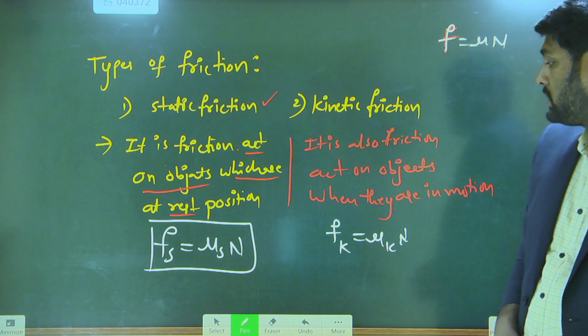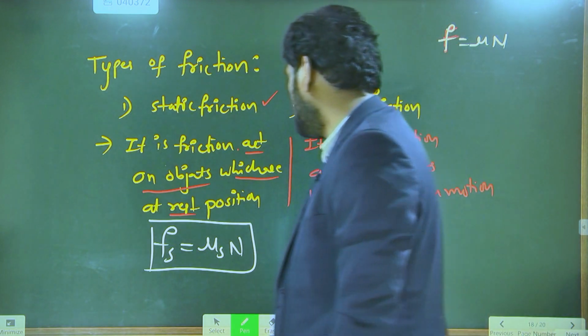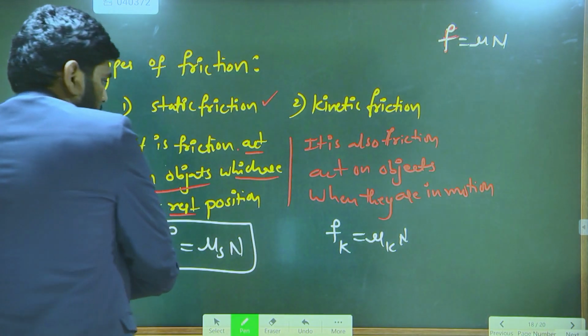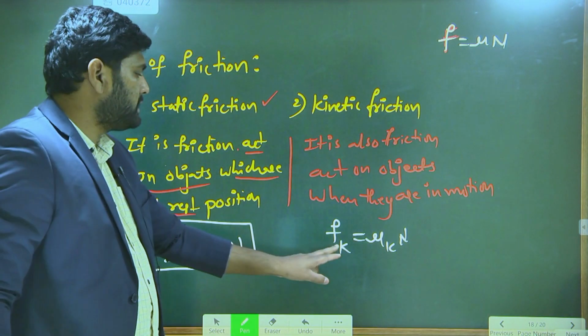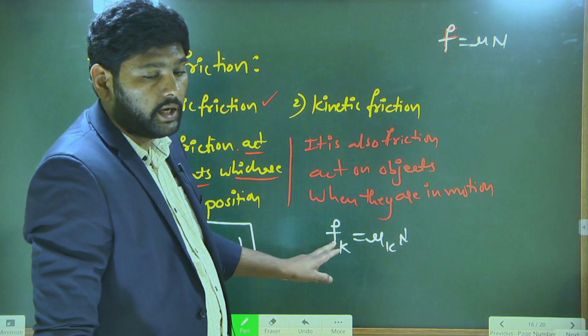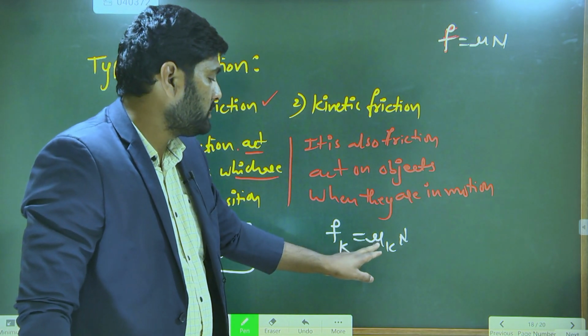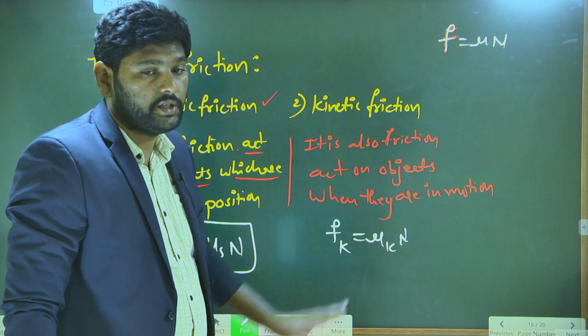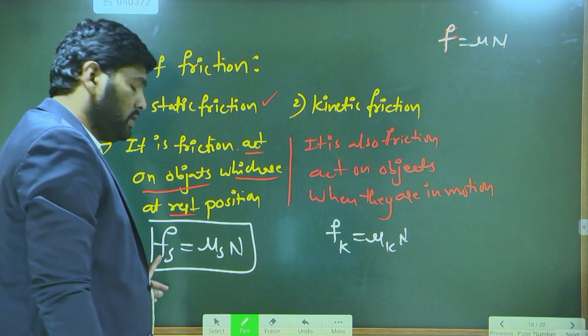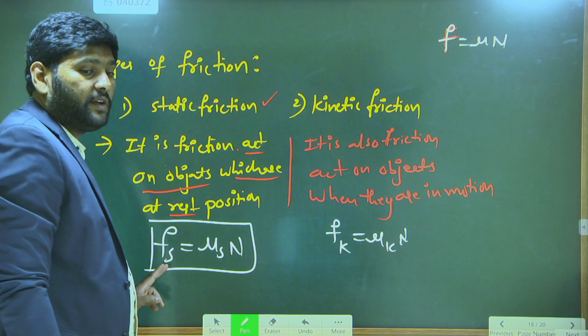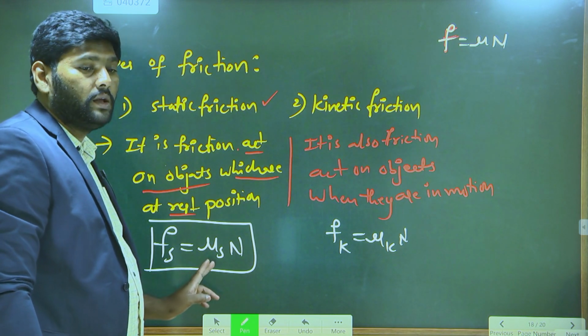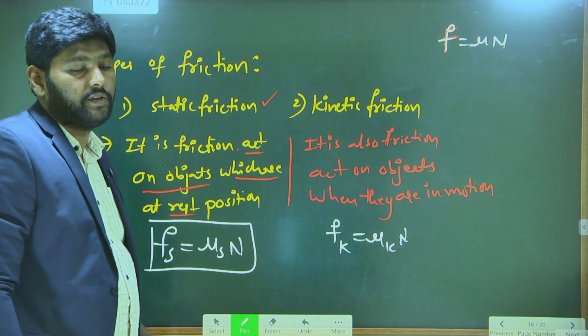Next, let's see some situations. Fk is equal to kinetic friction. Mu k is the coefficient of kinetic friction. And Fs is equal to static friction. This mu s is called the coefficient of static friction.